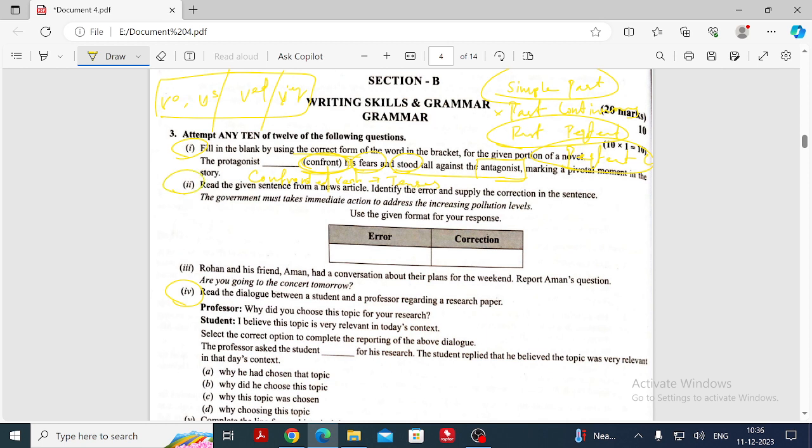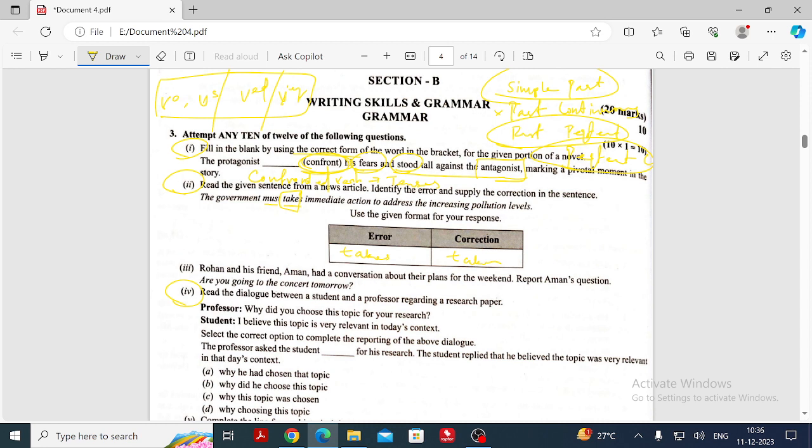And the next question, see that error. Second question: The government must take immediate action to address the increasing pollution level. Obviously we can strike out the error, which is takes, because we have a sentence like must take only. The error is takes, and the correction is take. For example, just now we have discussed the voices. In active, the answer should be can solve only, not solves. I will submit only, not I will submits. So that's going to be obvious.